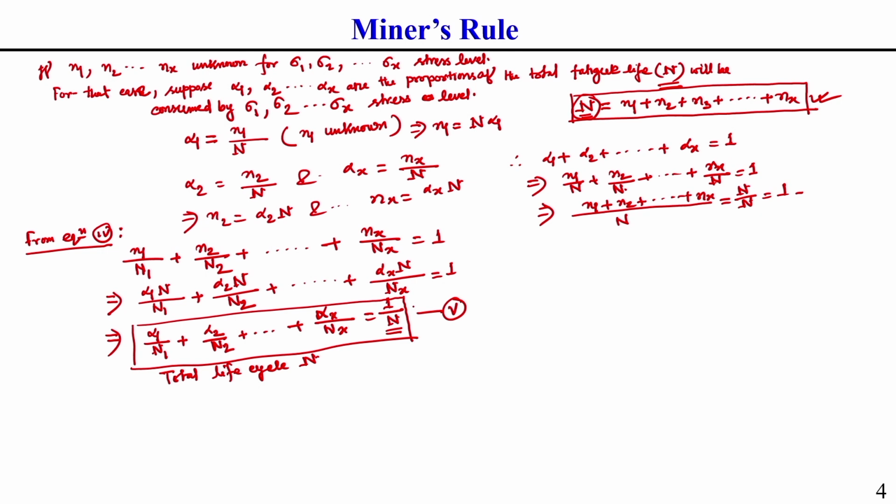And if a component is subjected to different cycles with different stress levels, its cumulative fatigue damage, that means how much proportion of damage it has been subjected to, tells us the state. If it is less than 1, we can say this structure is safe. If it is greater than or equal to 1, then this structure is not safe. These are the things you should keep in mind.